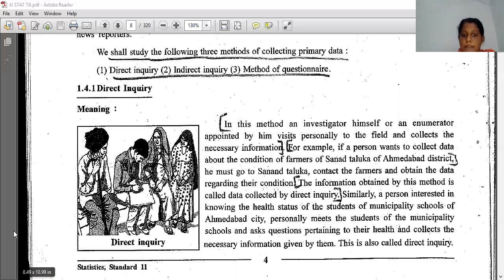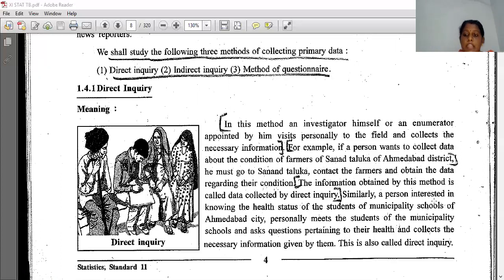For example, if a person wants to collect data about the condition of farmers of Sanand Taluka of Ahmedabad district, he must go to Sanand Taluka, contact the farmers and obtain the data regarding their conditions. The information obtained by this method is called the data collected by direct inquiry. Directly visiting and collecting the data is called a direct inquiry.